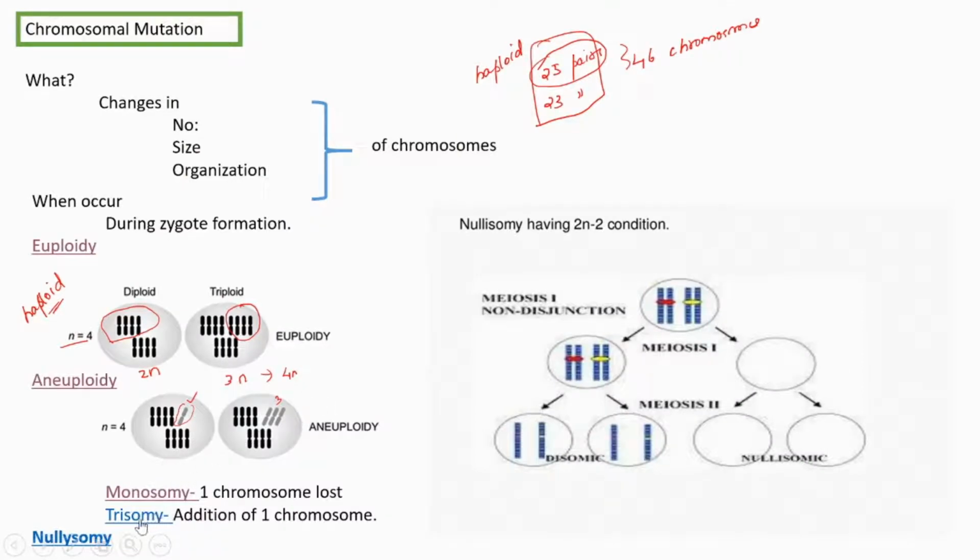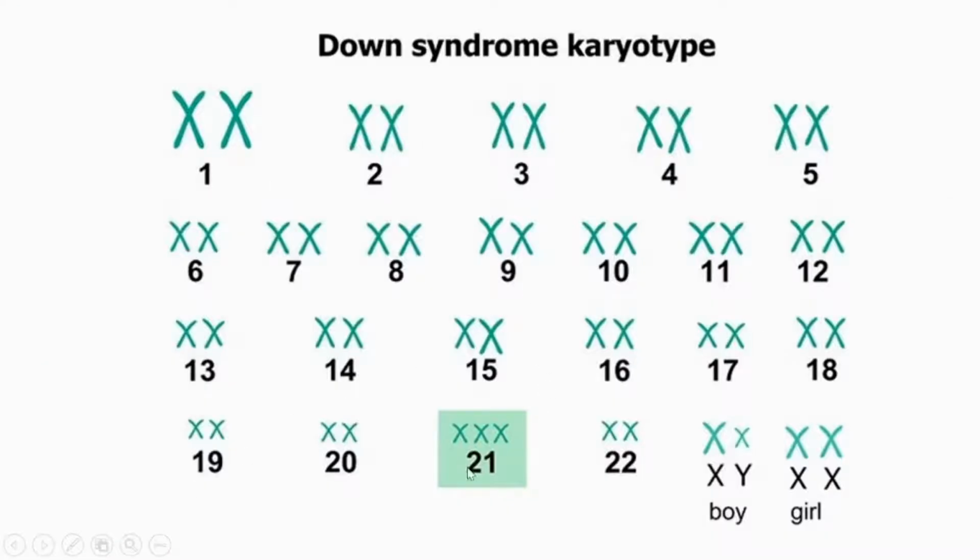Then trisomy. Trisomy means 1 chromosome is more. That means instead of 46, 47 will be the chromosome number in that case. Trisomy I will show here. Trisomy happens here for the 21st chromosome. Instead of having 2 chromosomes, instead of having 2 of the 21st chromosome, that patient has 3.